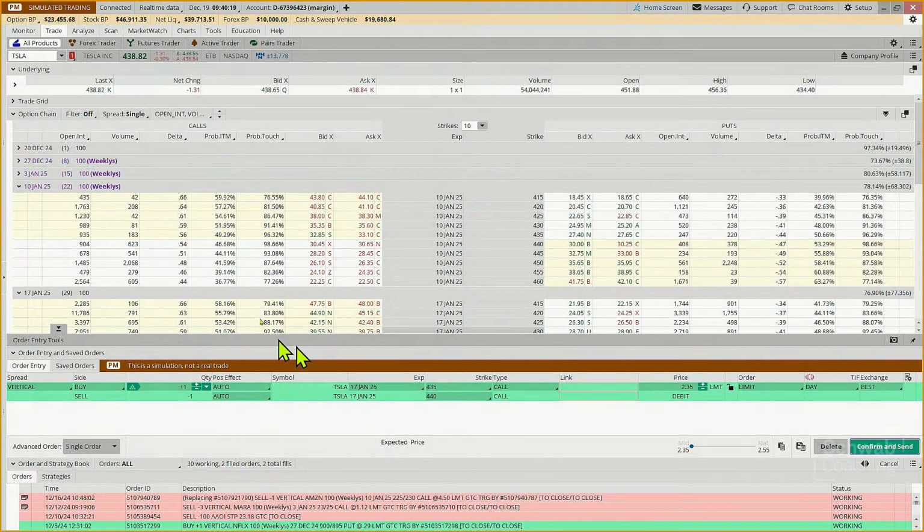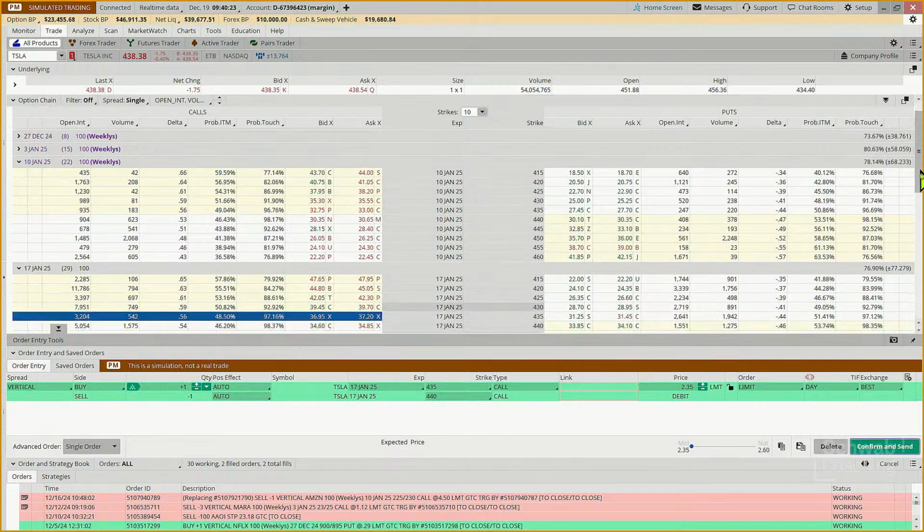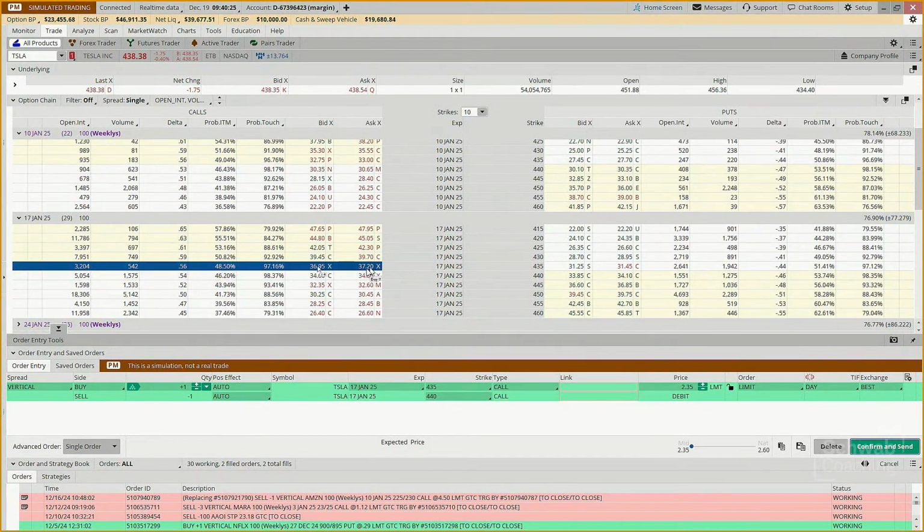So here I went from a $3,500 risk or a $3,700 risk to a $235 risk. Well, that's way more interesting, isn't it? That's something that even with a small account, we can take advantage of.